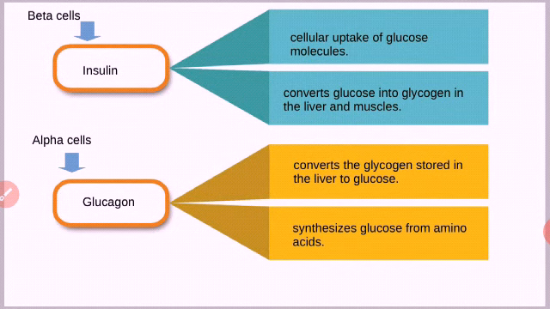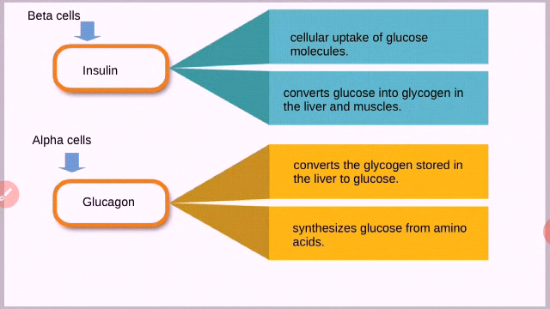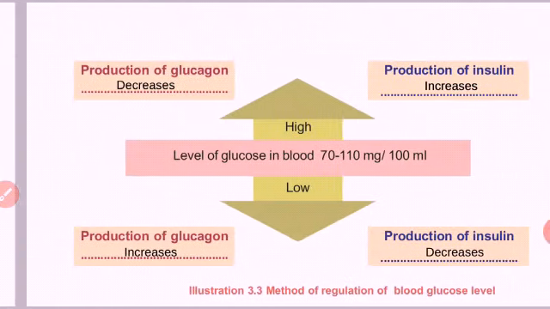Glucagon converts glycogen stored in the liver to glucose. Then it synthesizes glucose from amino acids. These are the points which we learned in the last class. We learned about one gland, that is pancreas. We will continue with the next gland.